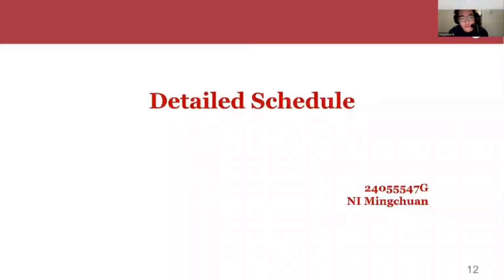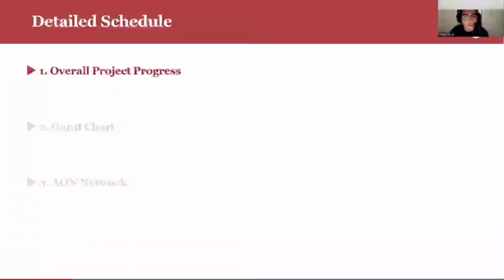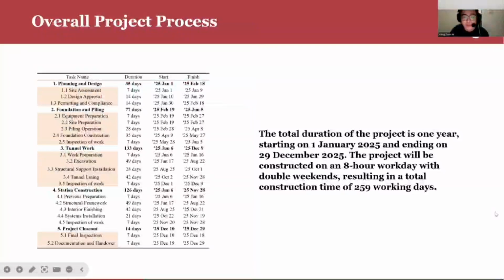Okay, thank you. My name is Ni Mingchuan, and I'm going to talk about the detailed schedule. It can be divided into 3 parts: overall project progress, Gantt chart, and AON network. The first part is the overall project progress.